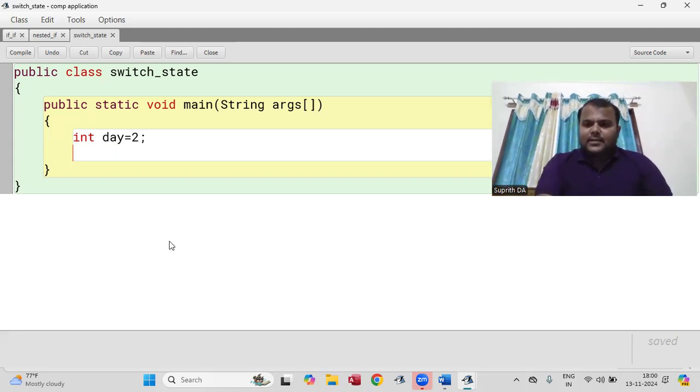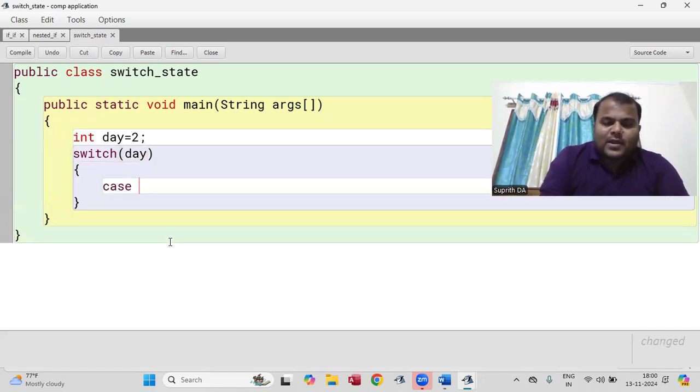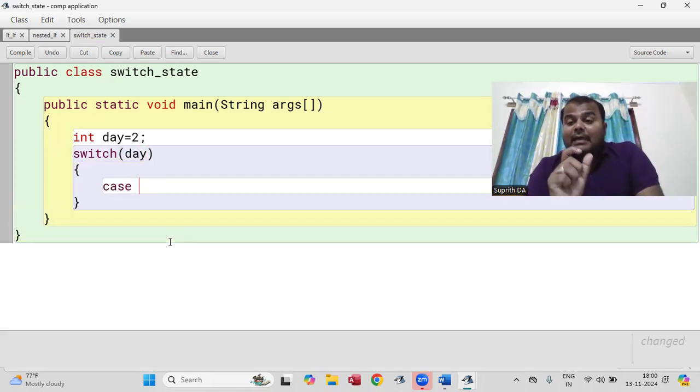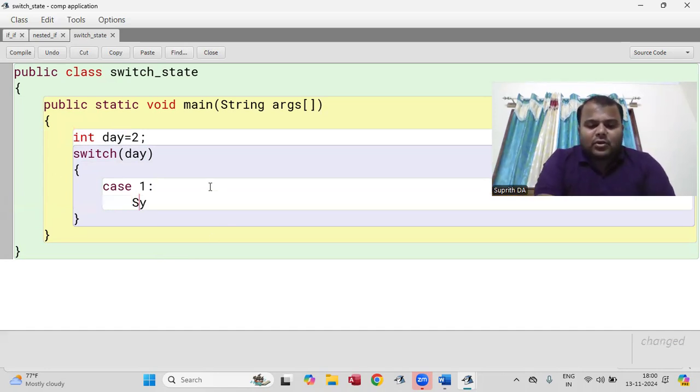Got it? Okay, I'm going to write switch. What is the input? Day, right? Now I'm going to write case 1. Case is the label. I have taken 1 because I have taken day. What is the data type? It is integer.